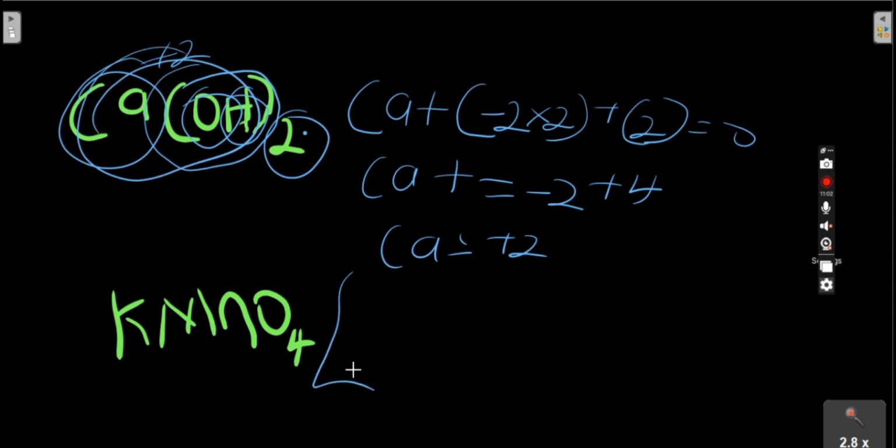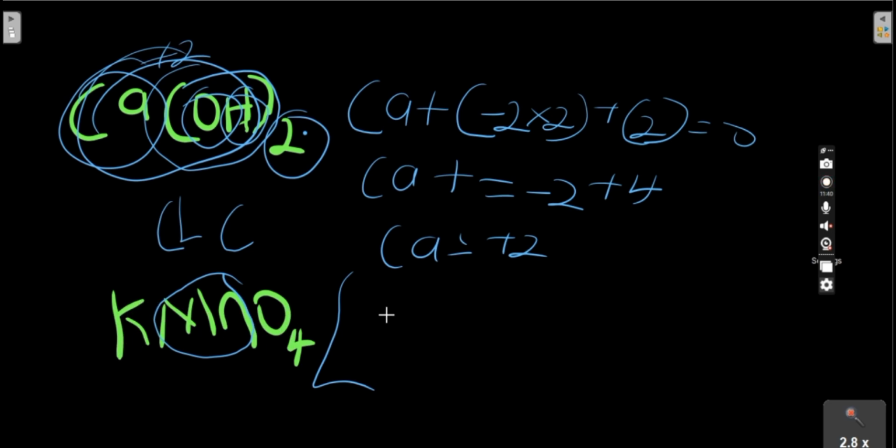So let's do potassium permanganate. This is potassium permanganate, or potassium tetraoxo manganate. We don't know the oxidation number, so we can't pronounce it until we know the oxidation number. You pronounce it as manganate instead of manganese. Remember, if you're looking at the oxidation number for the metal in the compound, we remove the last three letters and add ate, manganate. If carbon was there, we're going to pronounce it as carbonate. If chlorine was there, we're going to pronounce it as chlorate. So here we now have potassium tetraoxo manganate.